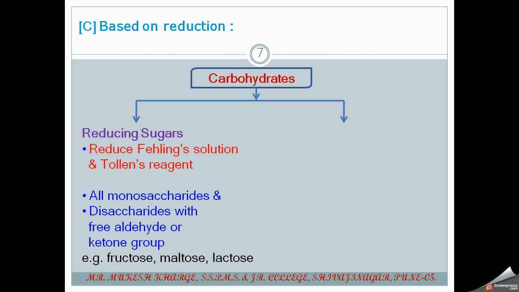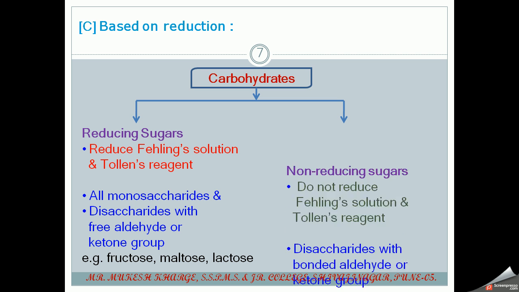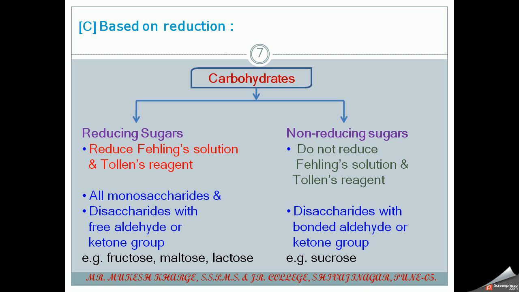If your sugar reduces Fehling's solution and Tollens' reagent, it is known as a reducing sugar, while if it does not reduce Fehling's solution or Tollens' reagent, it is known as a non-reducing sugar.